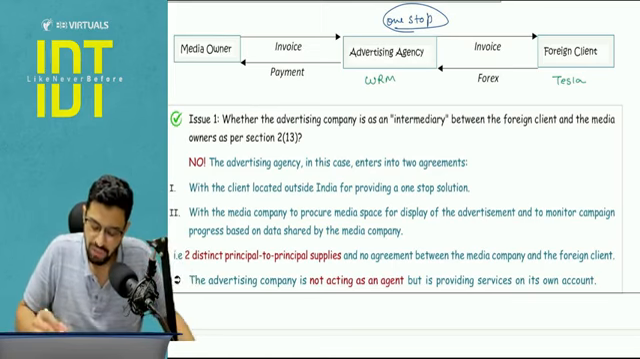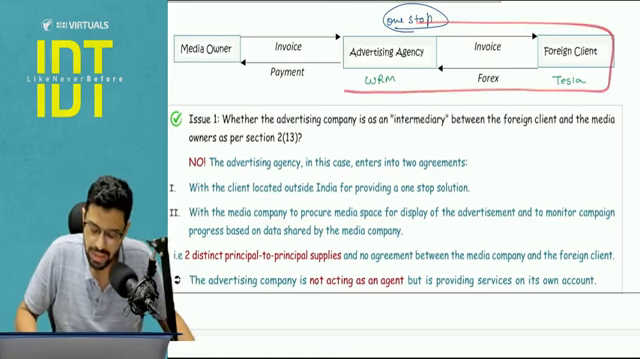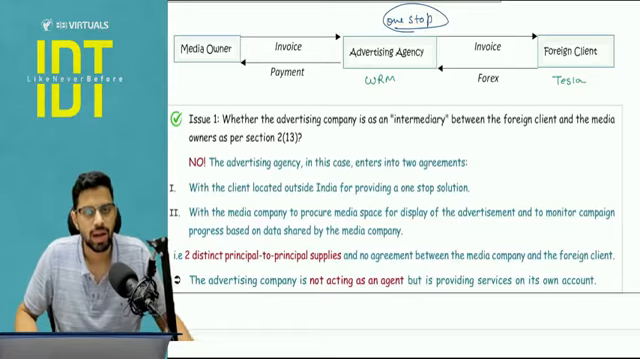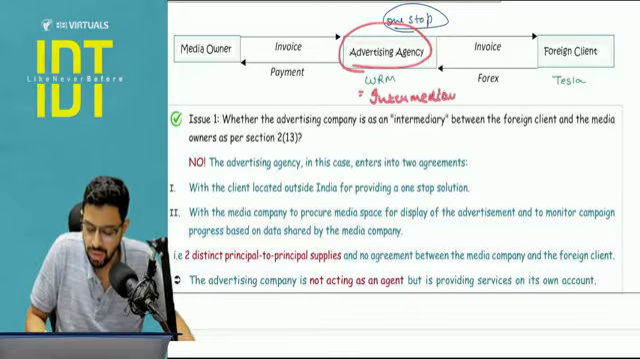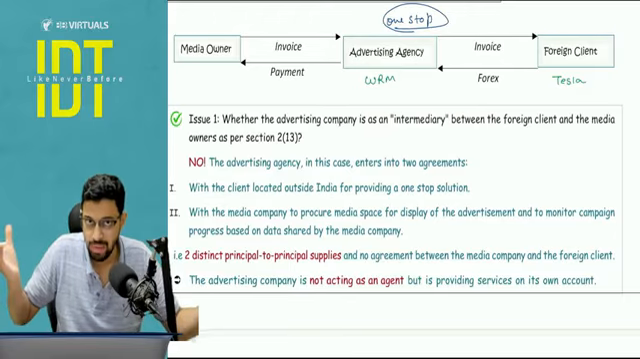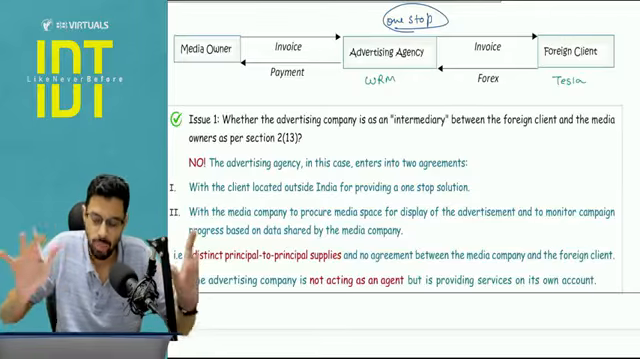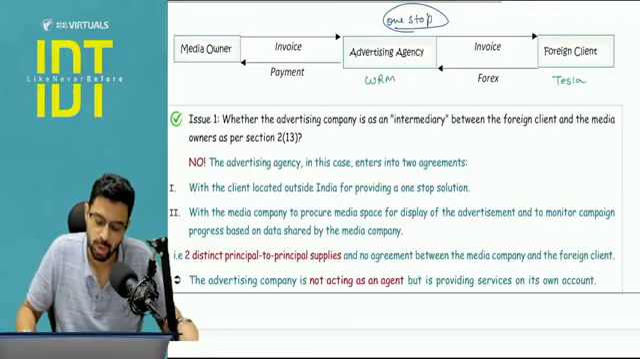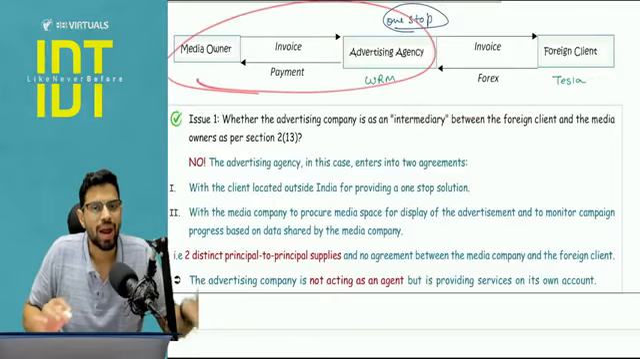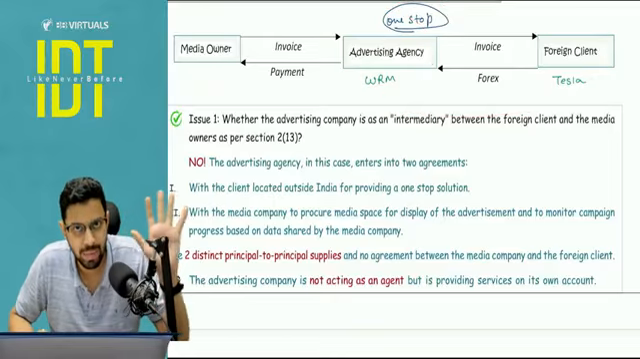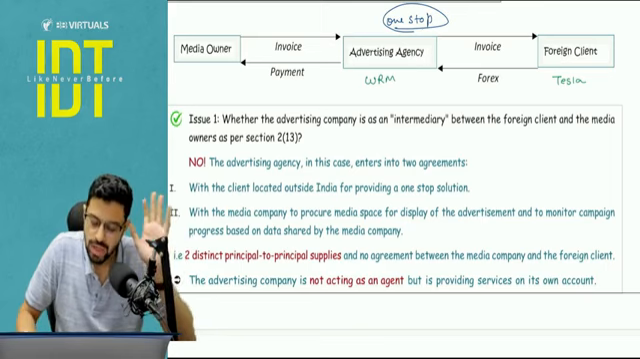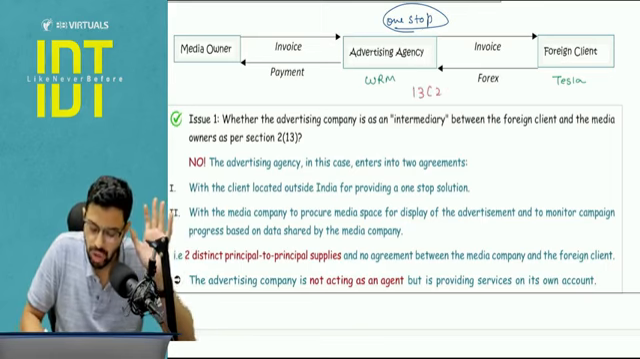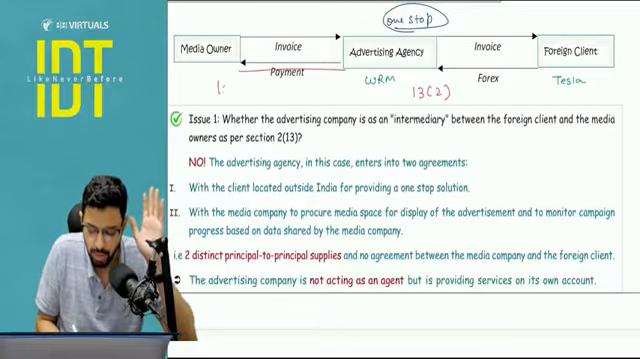Now pay attention. First question comes that with respect to this advertising agency and foreign client, do you feel this advertising agency is acting as an intermediary? Do you feel that this is an ancillary supply and there is some another main supply? Answer is no. In this case, there are two main supplies. There are two P2P contracts, principal to principal, 1 and 2. So advertising agency here is not acting as an intermediary. It is providing a main supply on its own account. So this will be categorized under 13.2 and this will be categorized as per section number 12.2.